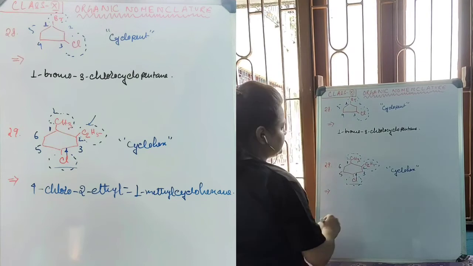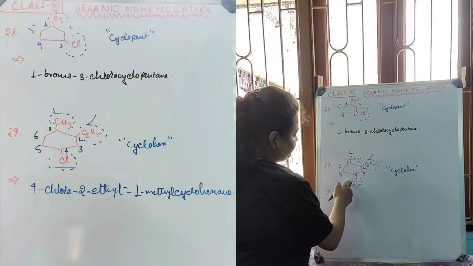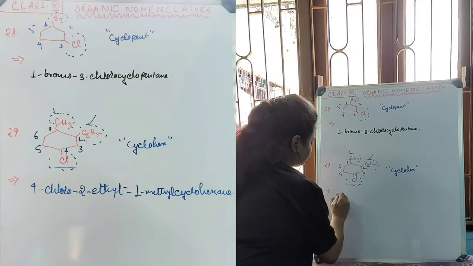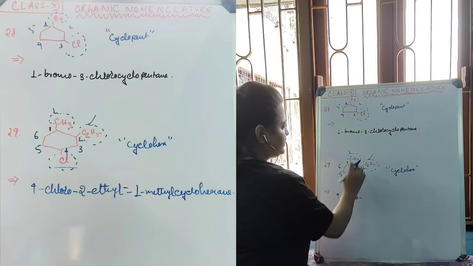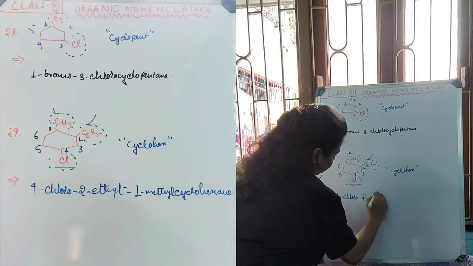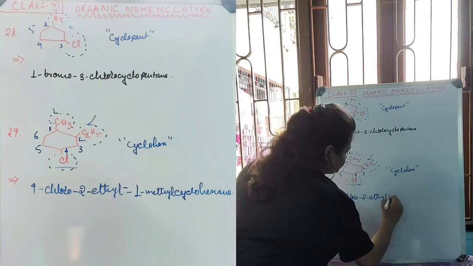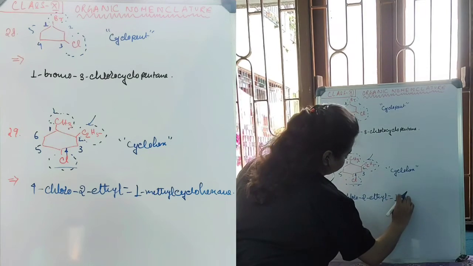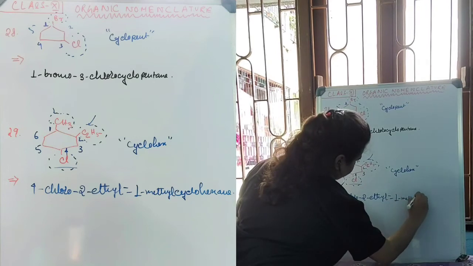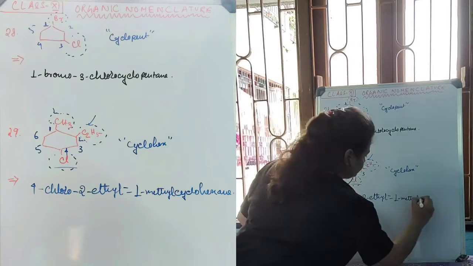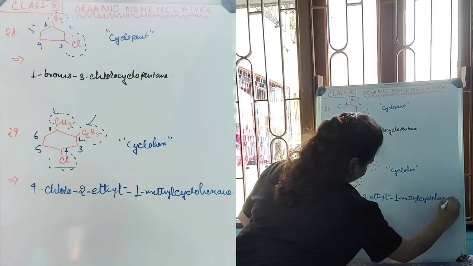This one is starting with C, this one with M, and this one with E. Therefore the first name alphabetically will be chloro with its position, 4-chloro, and the second one will be ethyl with its position, 2-ethyl, and the last one is methyl with its position, 1-methyl, cyclo without any space, hexane.